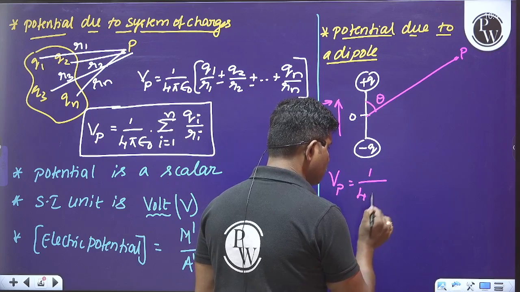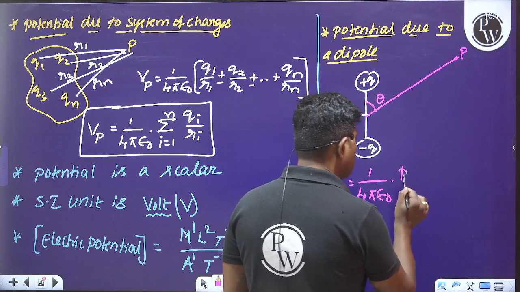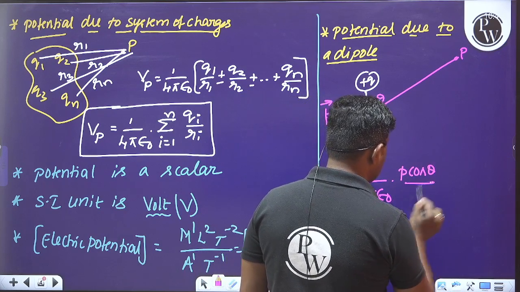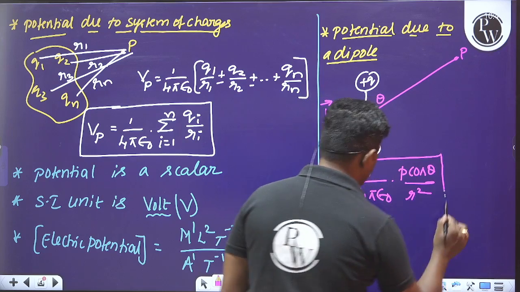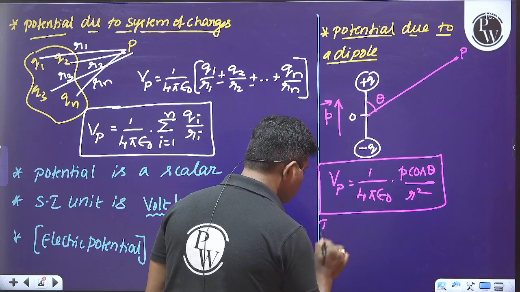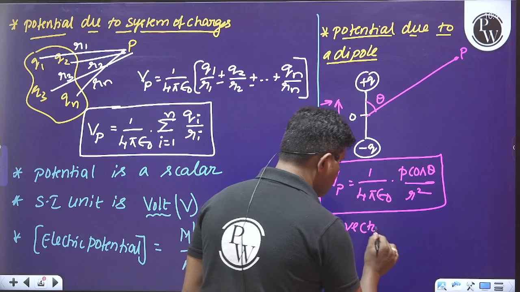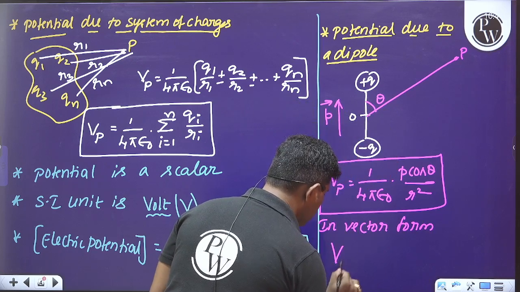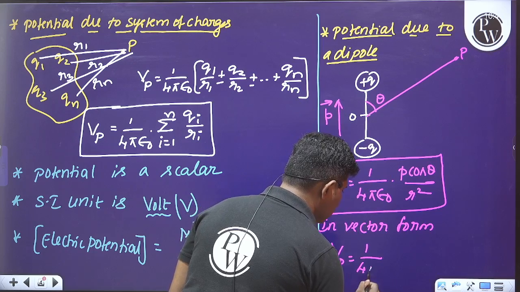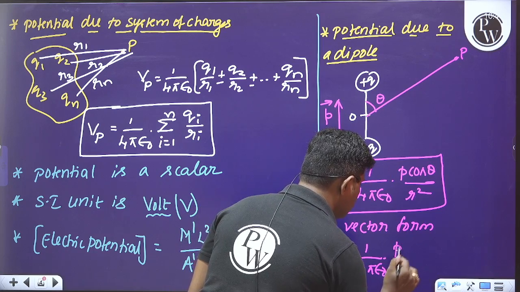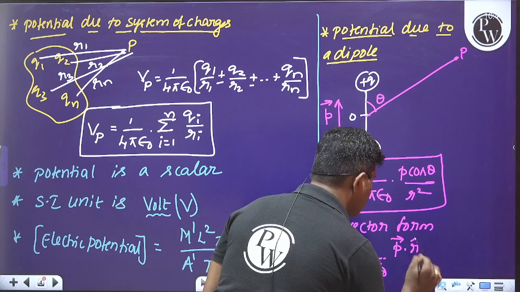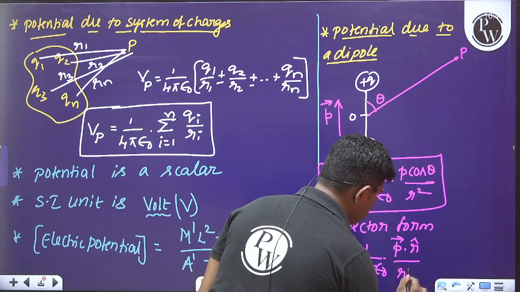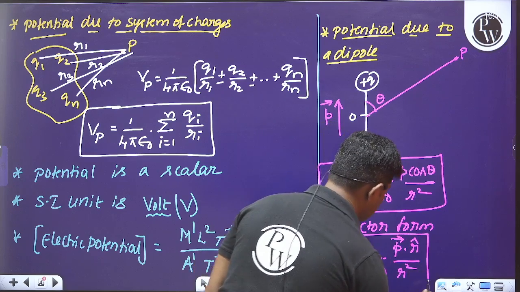It is equal to 1 by 4 pi epsilon naught into P cos theta divided by r square, or in vector form, how can we write this? V at the point P is equal to 1 by 4 pi epsilon naught into P vector dot r cap divided by r square. Is it clear?